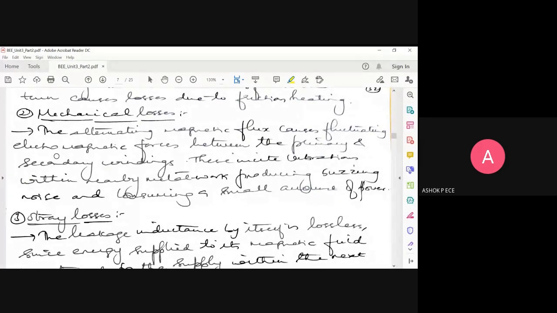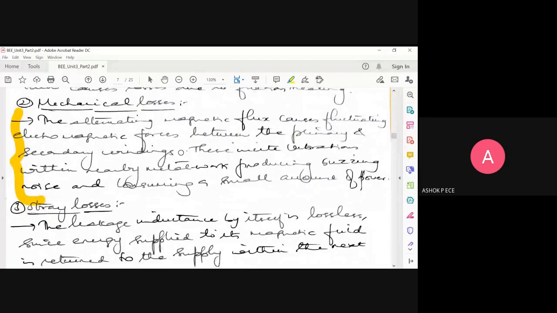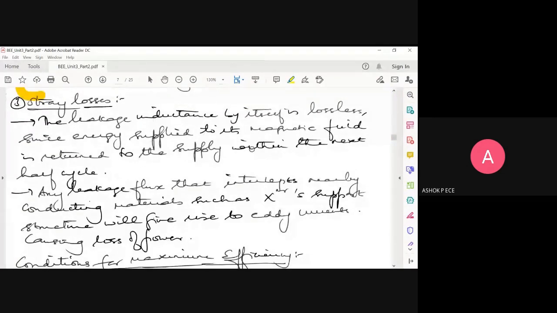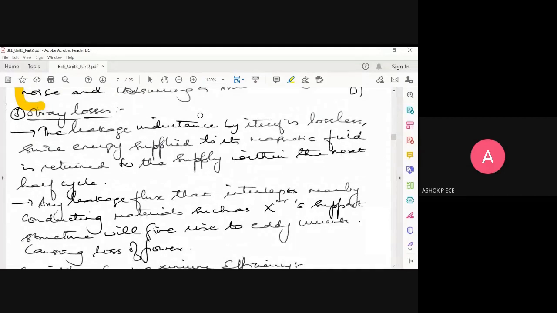Next one is stray losses. The leakage inductance we have seen: some part of your flux will escape into the air medium because of the core. That leakage flux is going to intercept the nearby metallic conductors, giving rise to eddy currents there.